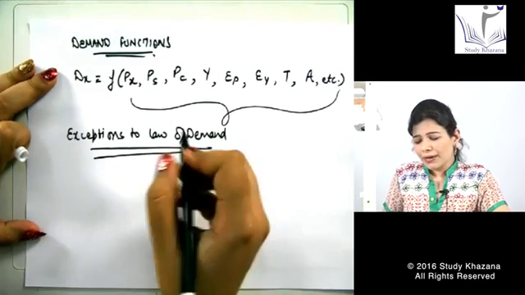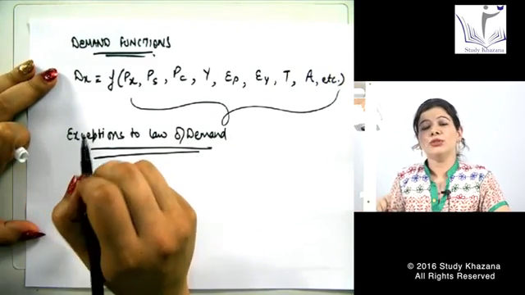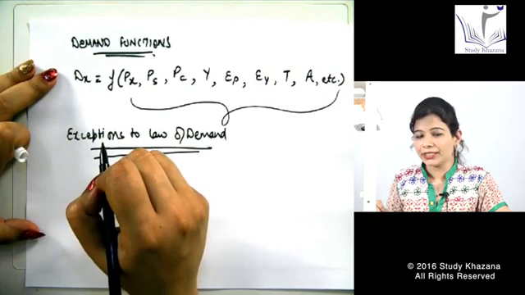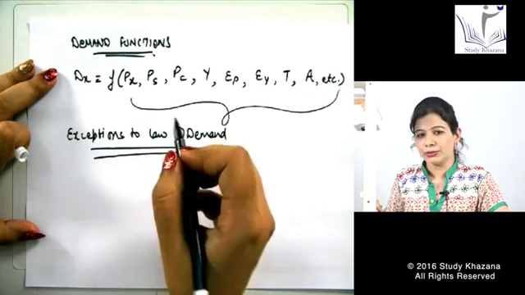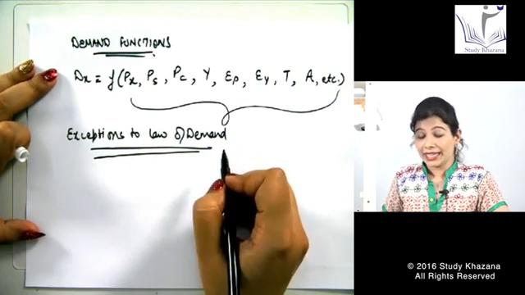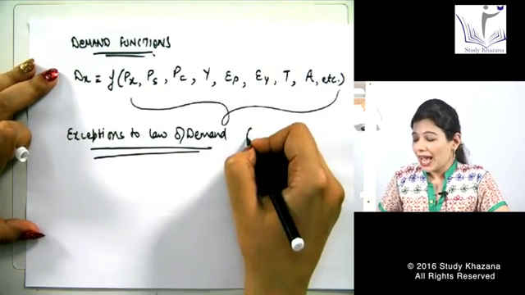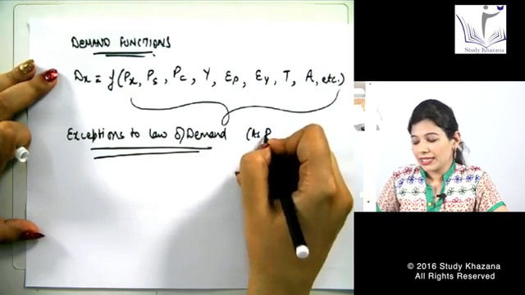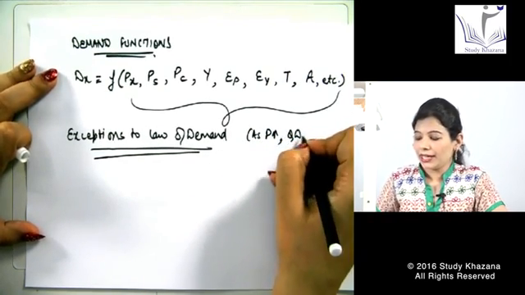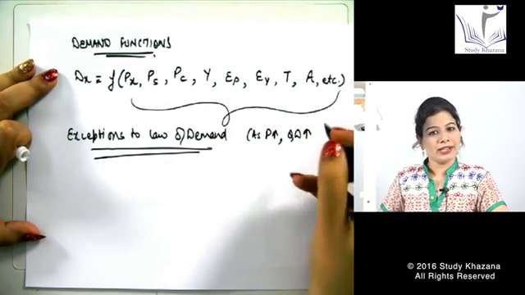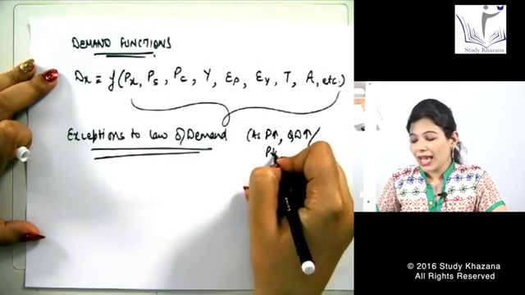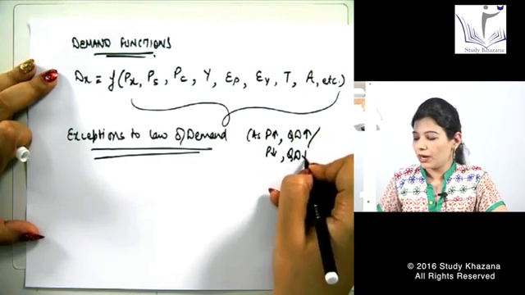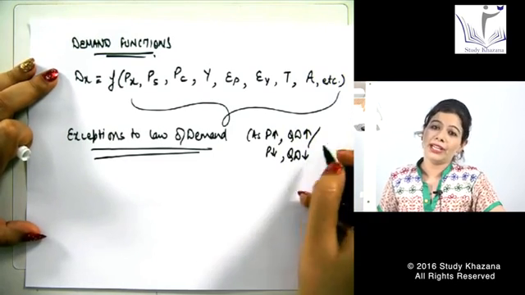Why doesn't it operate? That means law of demand used to say that as price increases, quantity demanded decreases, and vice versa. But these are the cases in which as price increases, quantity demanded also increases, or as price decreases, quantity demanded also decreases.